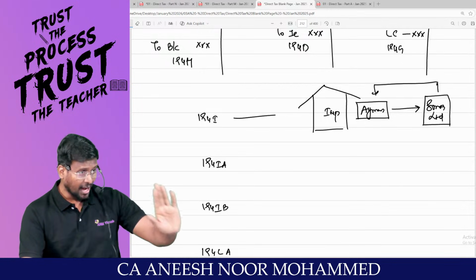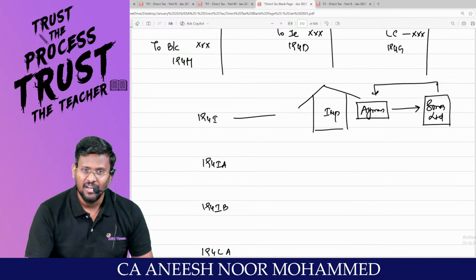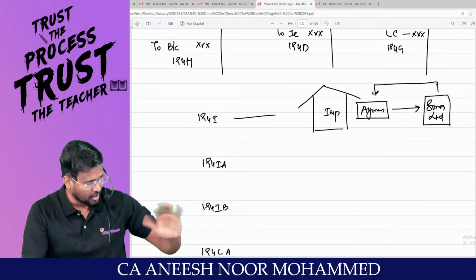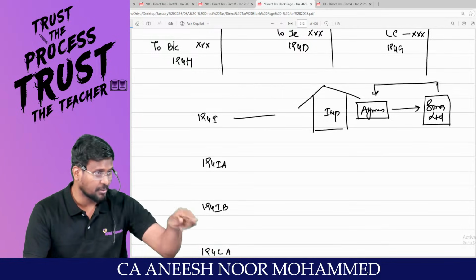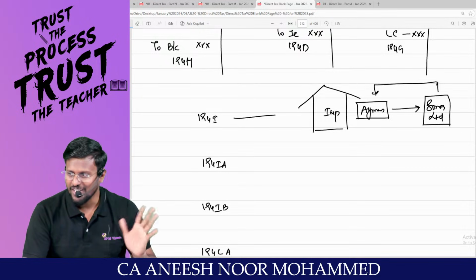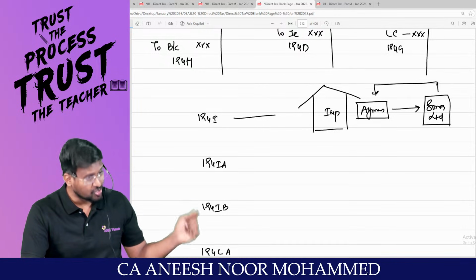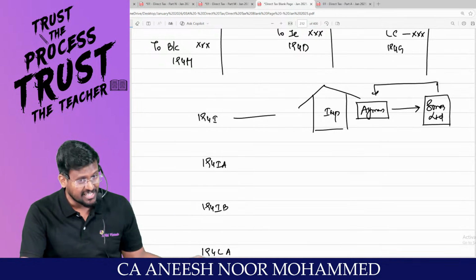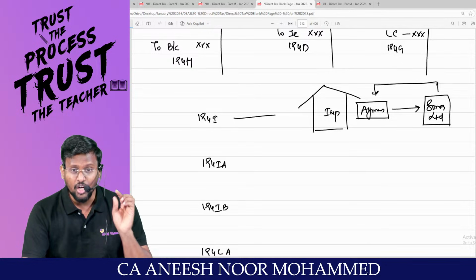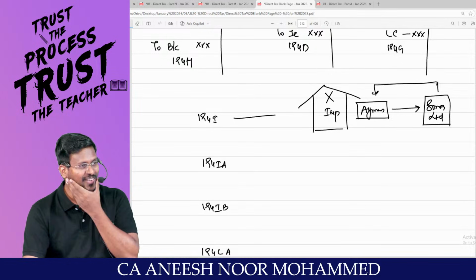Sona will surely show it as an expense in his or her P&L account, because if he shows it as income, it will increase the profit. But Iman will not show it as income. Because if he shows it as income, his income from house property will increase, gross total income will increase, total income will increase, and tax payable will increase. Because of this reason, he may say that he doesn't have house property at all. Are you all really with me?